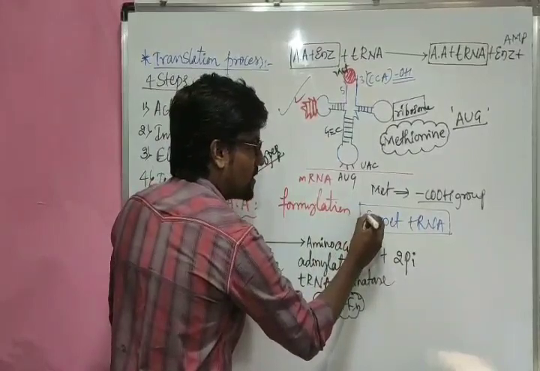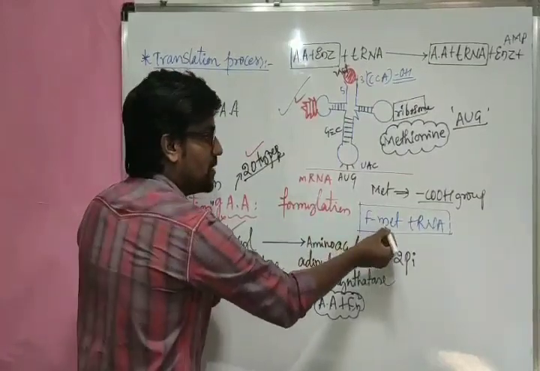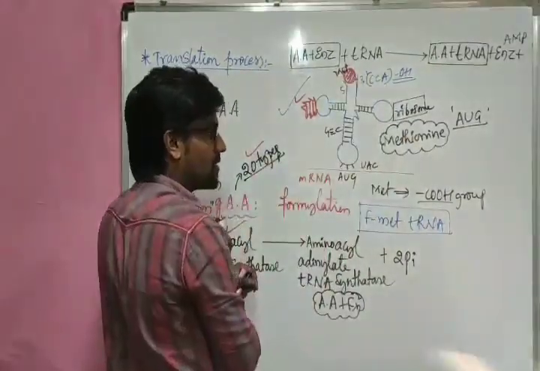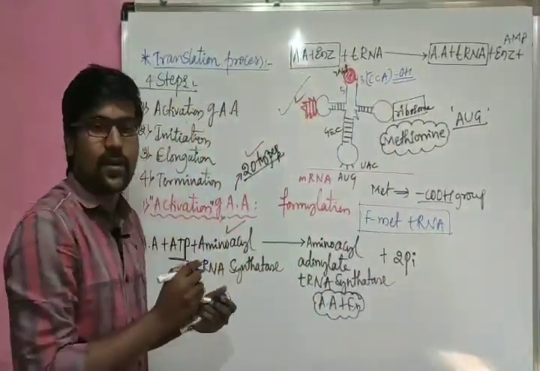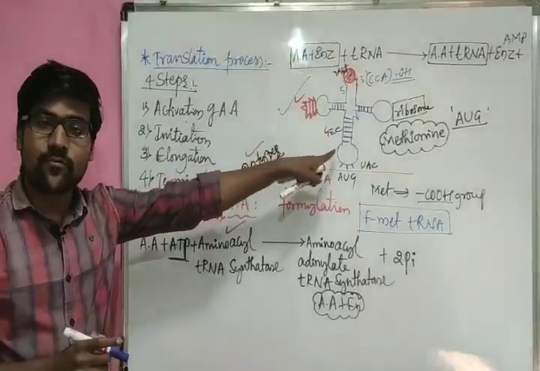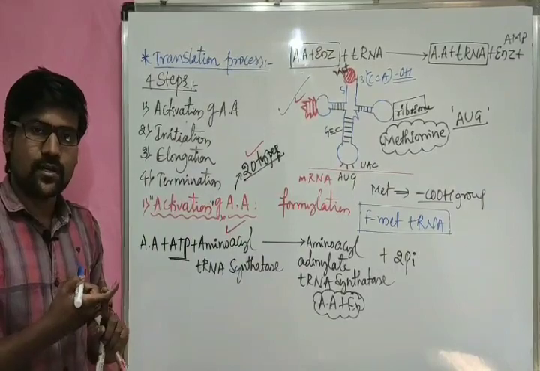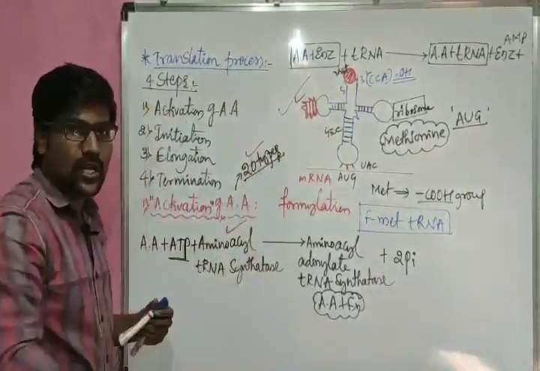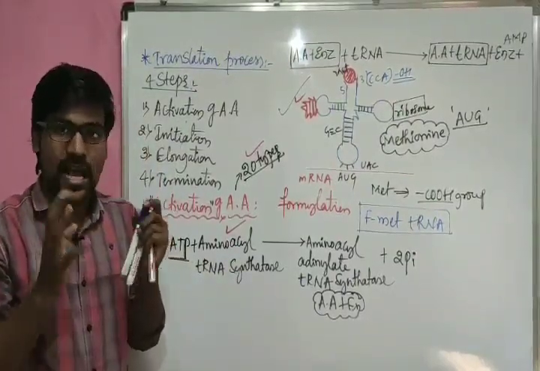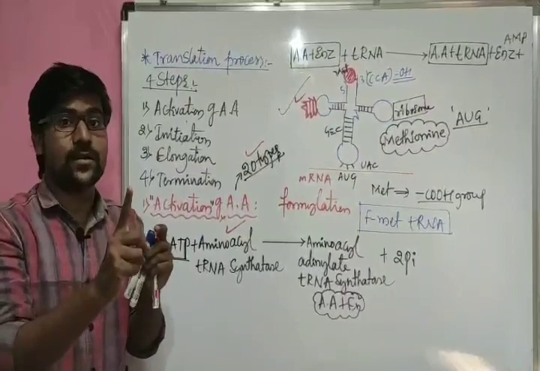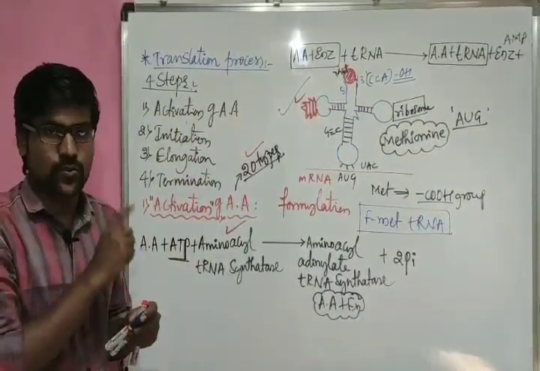Just see here, F means formylated, that means undergoing the formylation process. MET means methionine amino acid, and this is the tRNA. FMET tRNA. Now this tRNA is ready for the process to begin, that means it will show the initiation process. I just gave you the example of one methionine amino acid attached to the tRNA, like the 20 different types of amino acids attached to 20 different but specific tRNA molecules, right? So that is the activation of amino acid, the first step.